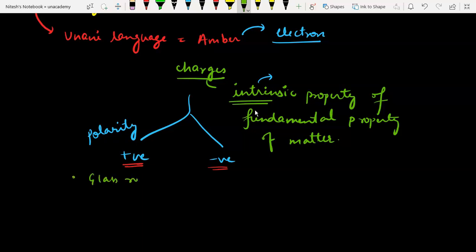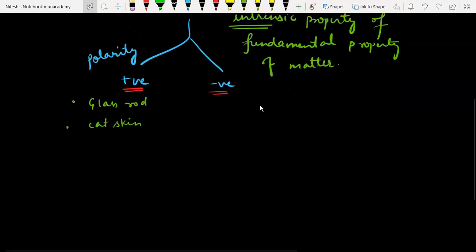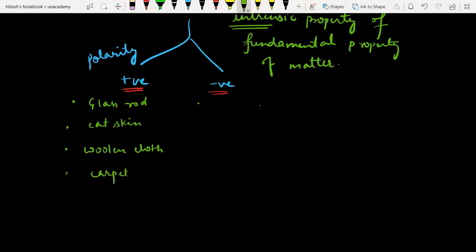Suppose glass rod, it is positively charged. Cat skin, it is positively charged. Now, moving ahead, we can also name certain other examples. Woolen cloth is also positively charged. Let us say woolen carpet. Now, silk. Silk is negatively charged. Why am I mentioning all these substances? Glass rod, cat skin. What is the use of all this? If we rub glass rod with silk, in the glass rod there comes positive charge, and in silk there comes negative charge.